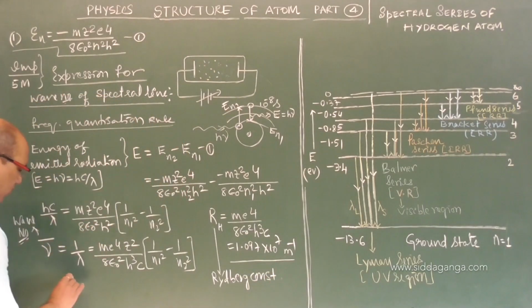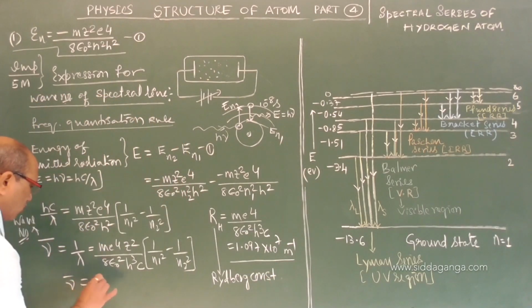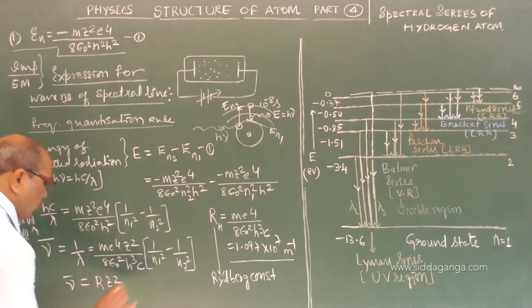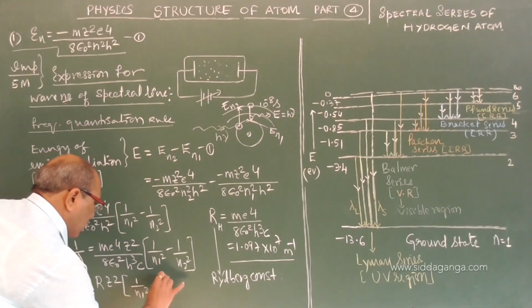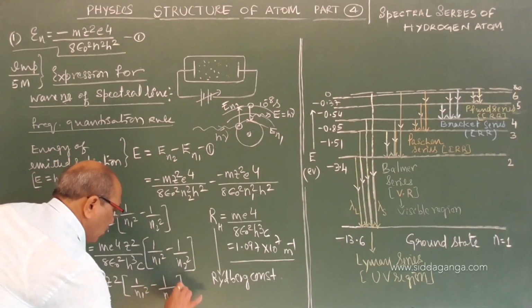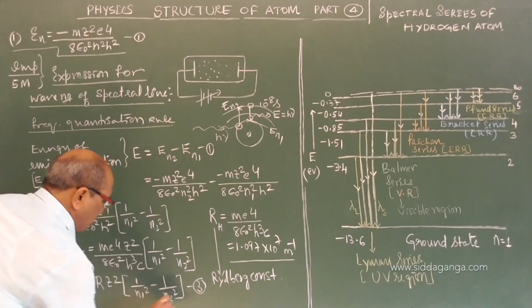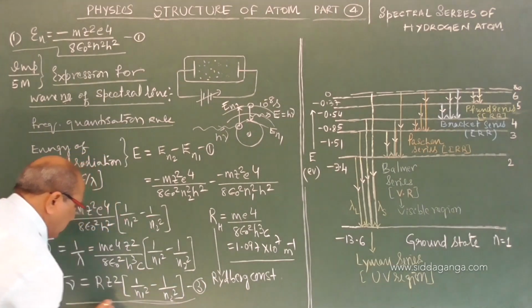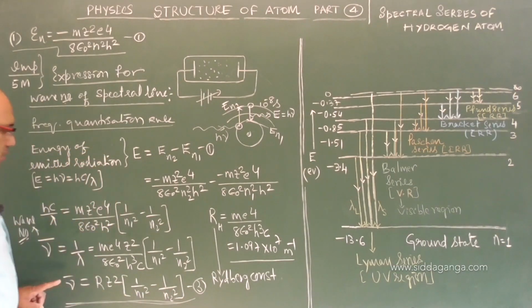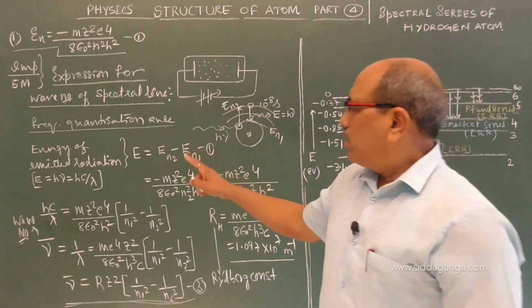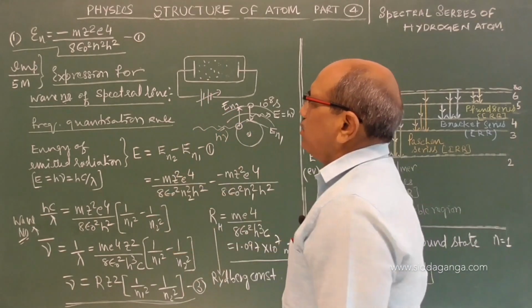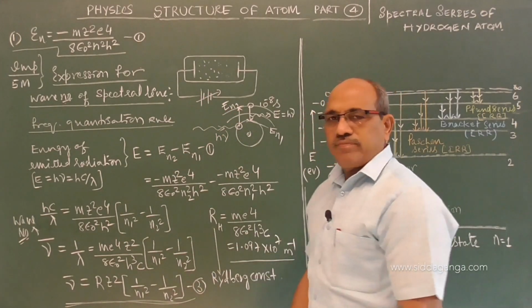I write a general equation from this: nu bar is equal to R into Z square into 1 by n1 square minus 1 by n2 square. This is the expression for nu bar, the wave number expression for the spectral lines of hydrogen atom.